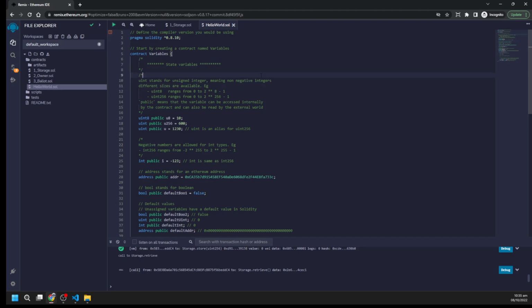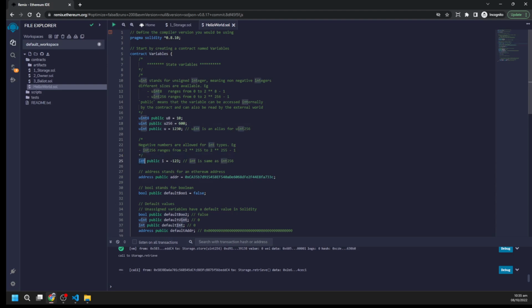So what if we want to use negative numbers? Negative numbers are allowed for int types. For example, int256 ranges from -2 to the power 255 to 2 to the power 255 minus 1. It means from negative to positive values. In int we can use negative values also. Int is the same as int256. You have all the options of int8, int32, int256.